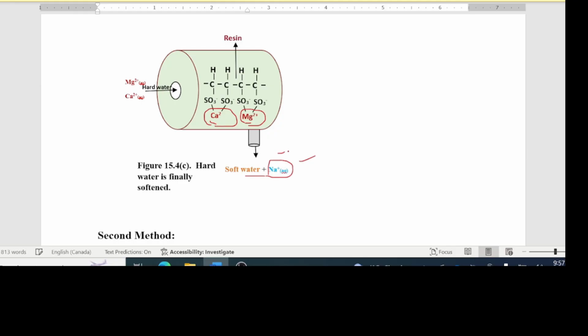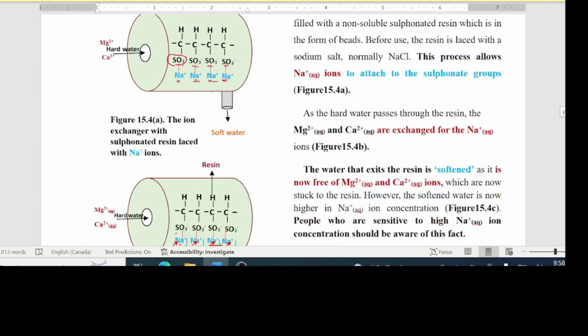All right. Finally, after this thing has been used for some time, you can see all the sodium ions are removed from there, so there's no more sodium there to do the exchanging of your magnesium and calcium. So what you have to do after a time is stop using this and replace it again with a solution of sodium chloride, all right, concentrated sodium chloride. So the sodium will knock these off, bring them out, and take the place here again, and it will now be ready for use. Okay, so that is how an ion exchanger works.